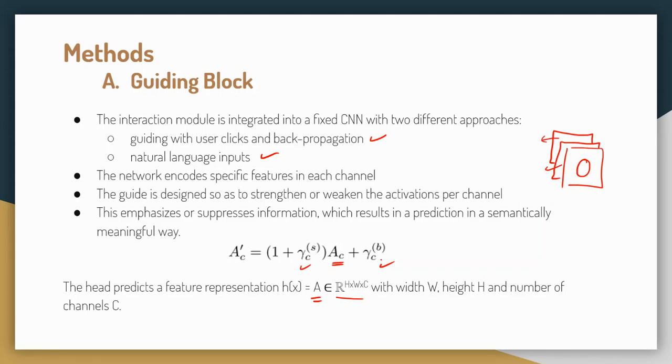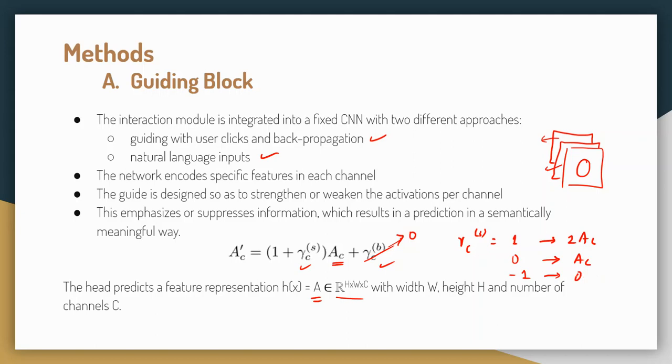Now, let me introduce two numbers, gamma_C^S and gamma_C^B, which will alter the information content in that particular channel. Let me set the bias to be 0, and if I put gamma_C^S to be 1, then the output A_C' will be twice A_C, which means I'm doubling the information content or the activation present in that particular channel. Cool. Now if I set gamma_C^S to be 0, then it is becoming only A_C. What is A_C basically? It is the same information content. I am not touching it at all. I am just passing the same information. If it is becoming -1, then it is becoming 0. What does 0 here mean?